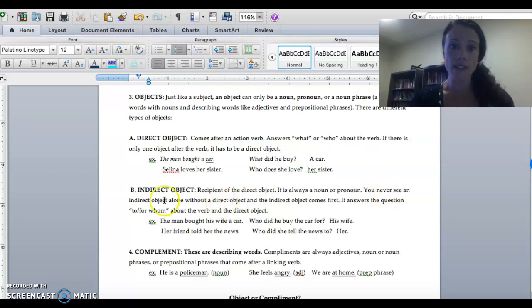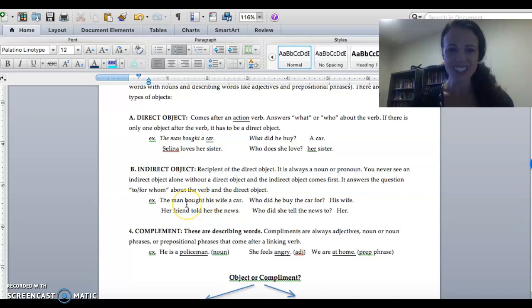And like I said, you never see an indirect object alone without a direct object. They always come together. It answers the question to whom or for whom about the verb and the direct object. So that's kind of confusing, so just look at some examples and it's pretty clear. The man bought his wife a car. The man bought what? A car. So that's the direct object. The man bought a car for who or for whom? His wife. That's the indirect object.